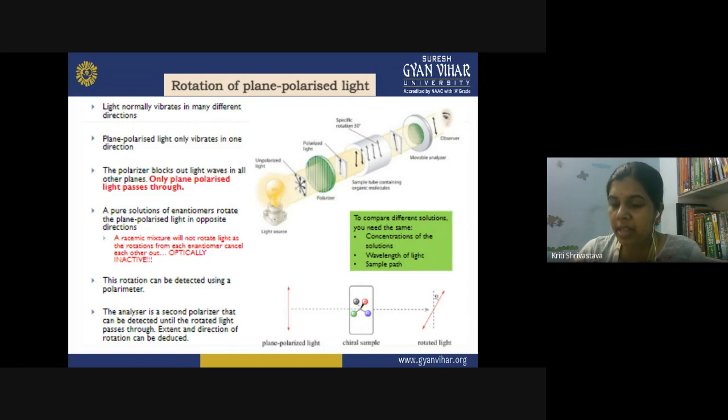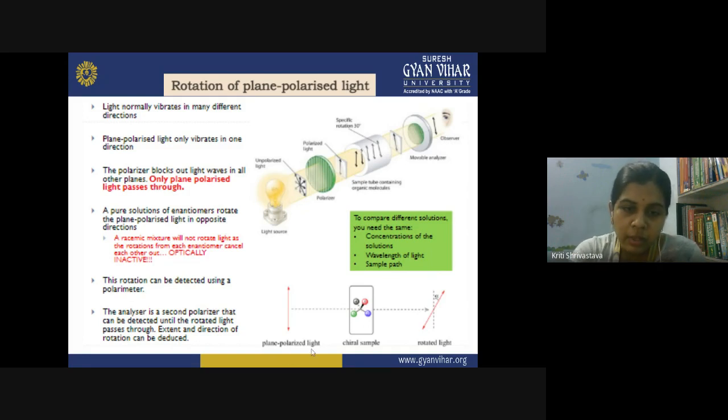Now, if you are comparing the optical activity of two different solutions, then you need to have the same concentration of both solutions. You should use light of the same wavelength and the same sample path. What is sample path? That is actually your sample container. So you should use the same sample container. The two solutions should have similar concentration, and you should also use the same type of light.